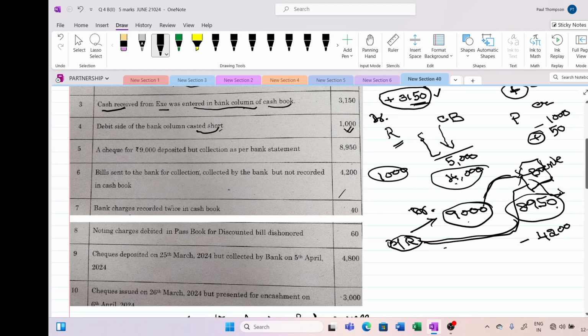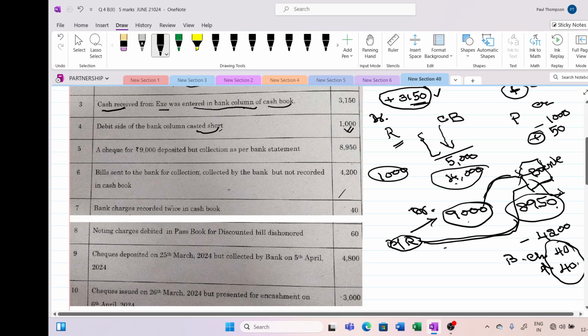As per the cash book, the overdraft was more by 4,200, but the bank would have reduced this 4,200. It is not an overdraft now. Now bank charges. Bank charges is recorded on the credit side, 40 rupees. So the moment you write anything on the payment side, it will increase your overdraft. But what we have done by mistake, erroneously, it was entered twice.